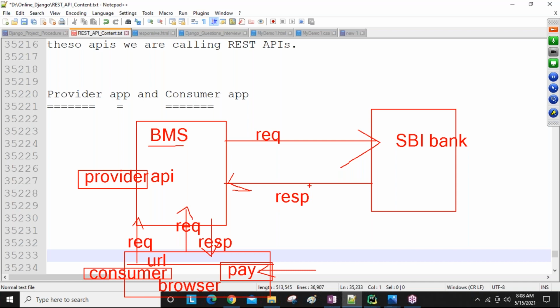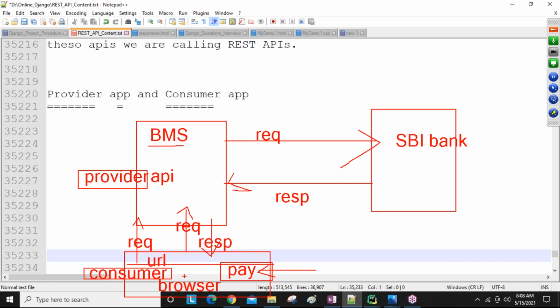Okay, so you can see, guys, you are going to click the payment button to pay the money. You need to pay 500 rupees. Taking that request, BookMyShow redirects to the SBI bank application. You enter your SBI bank details there, it gets redirected, and if available, it gets a response that your tickets are successfully booked. Then you can watch the movie at the particular time.